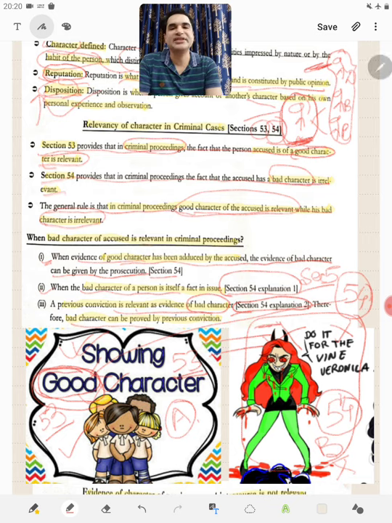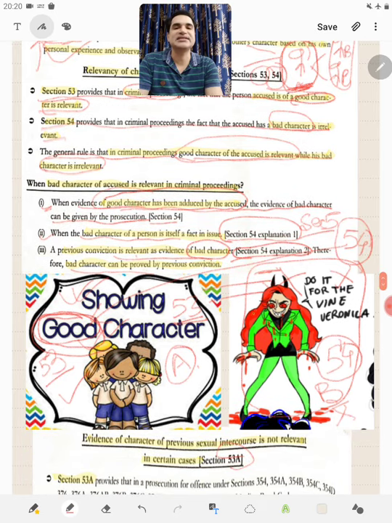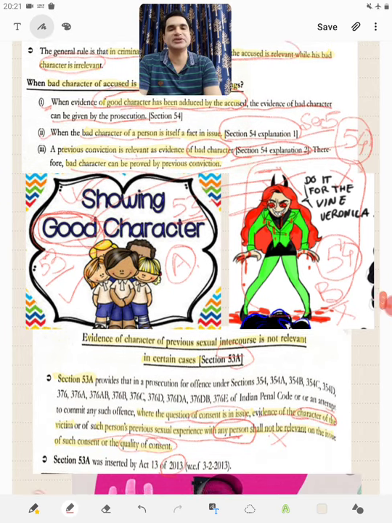One is that when evidence of good character has been given by the accused, then evidence of bad character can be given by the prosecution. Another is that when bad character is itself in issue, then it becomes relevant. And third is how to prove bad character. One way is that the previous conviction of the accused is evidence of bad character of the accused.